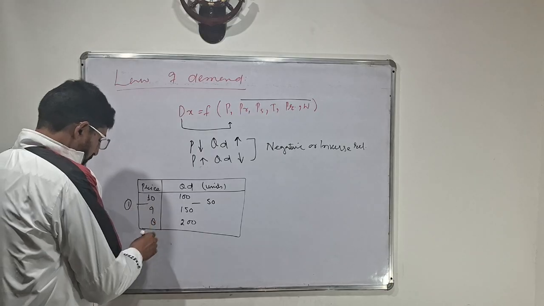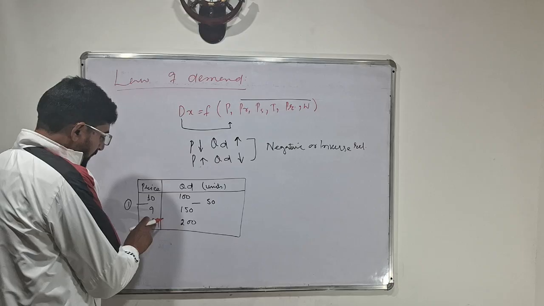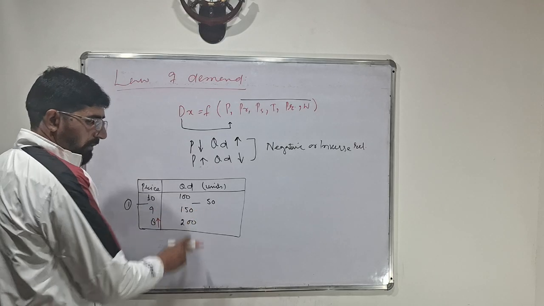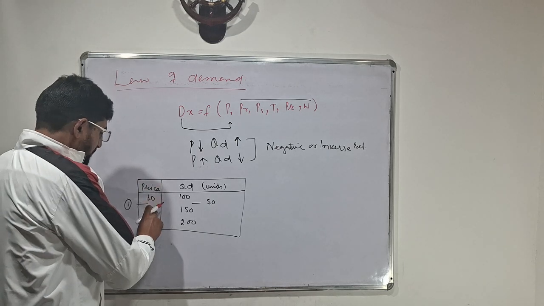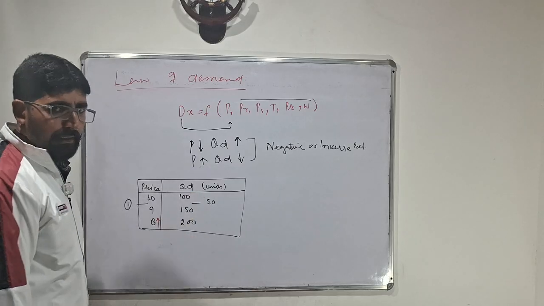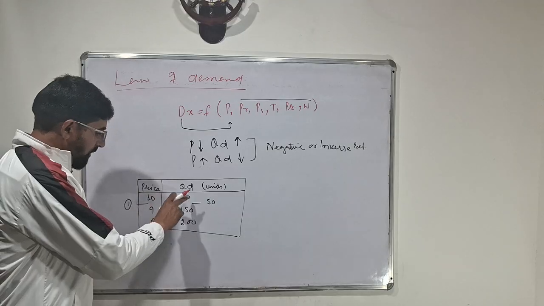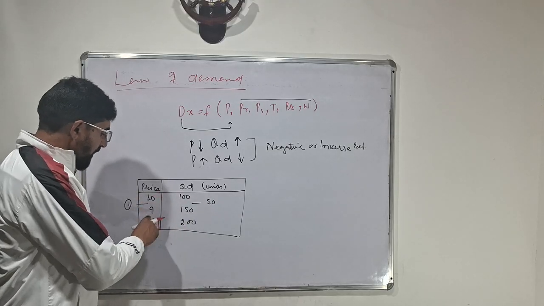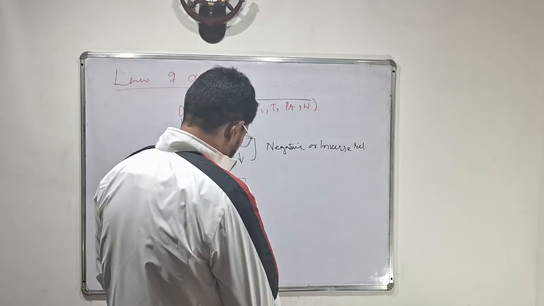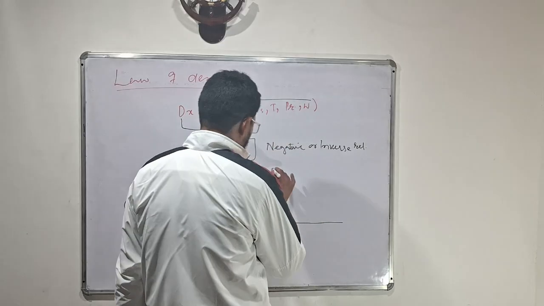When price increases, like if price increases from 8 to 9, 1 unit, here is a decline in quantity from 200 to 150, 50 units decline. Continuously, if price further increases from 9 to 10, definitely quantity demand further declines from 150 to 100. There is an inverse relation. If price falls, quantity demand increases. If price increases, then quantity demand falls. I will show this with the help of a graph so that you understand easily.